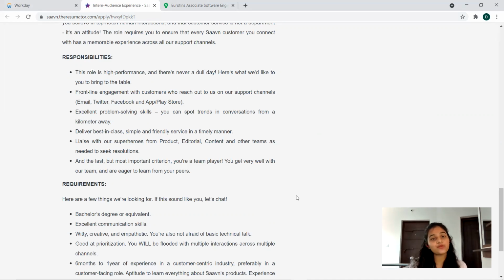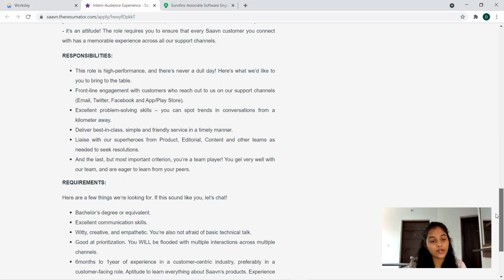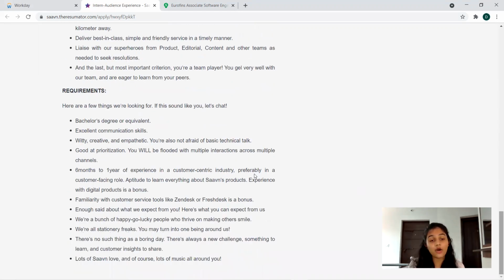It's actually a job to be done, enjoying it. There are no hectic jobs where you have deadlines and all. So I think it's a very cool job to opt for. Now coming to the requirements, who can apply and all the details. Bachelor's degree or equivalent, excellent communication skills, witty, creative, and empathetic. You're also not afraid of basic technical talk, good at prioritization.